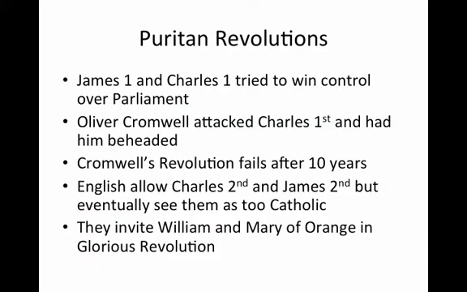Puritan Revolutions. James I and Charles I tried to win control over the English Parliament. However, Oliver Cromwell eventually attacked Charles I and had him beheaded. This revolution, called Cromwell's Revolution, failed after 10 years. Cromwell became a dictator. Once he died, the English allowed Charles II and James II to return.